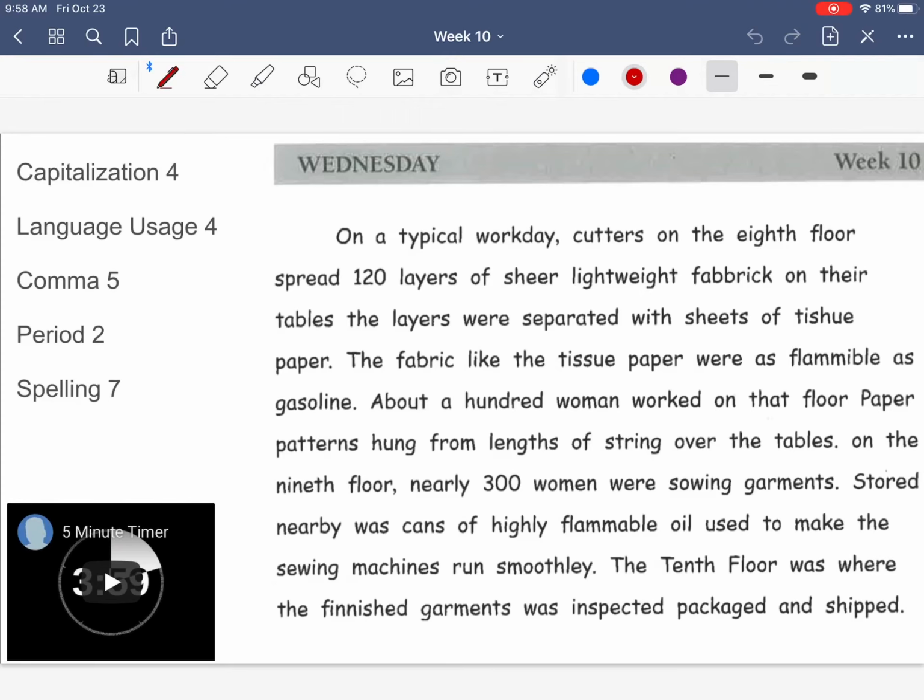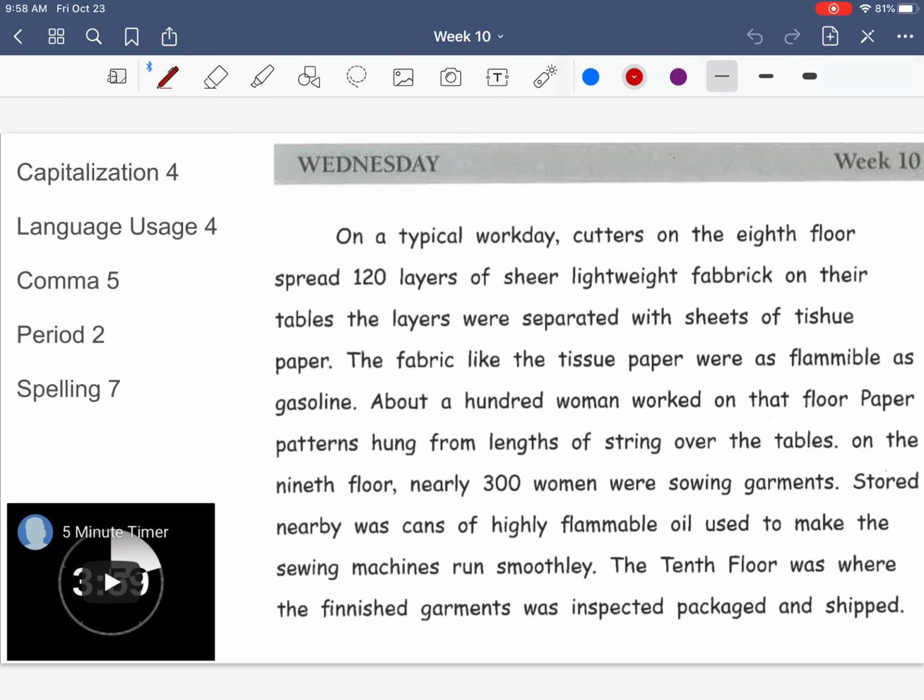Hi everyone, we are working on Wednesday's daily edit, and our daily edit today says, on a typical workday, cutters on the 8th floor spread 120 layers of sheer, lightweight fabric on their tables. The layers were separated with sheets of tissue paper. The fabric, like the tissue paper, were as flammable as gasoline.